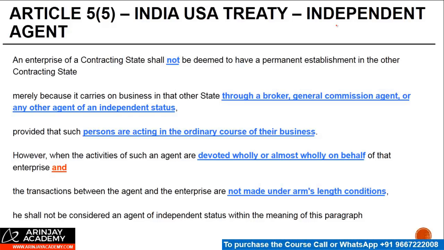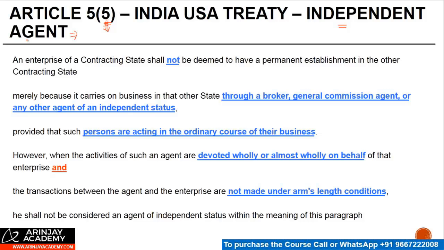Now we saw about the dependent agent PE under paragraph 4. But the starting point of that paragraph was that if an agent falls within the provision of paragraph 5, then that paragraph is not applicable, right? So let's see what paragraph 5 says. Paragraph 5 deals with independent agent. If you are an independent agent, you cannot form an agency PE.